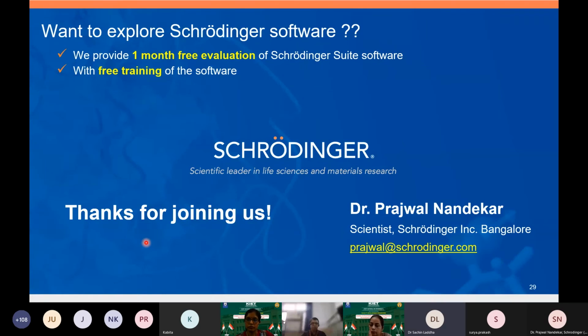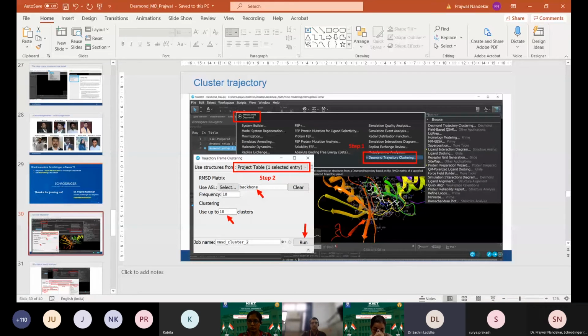Dr. Pajwal, I have two questions. One is, is there any possibility of pausing the work? For example, I'm doing some sort of molecular modeling study or molecular dynamics study, and during that, suppose my computer shuts down, so I have to do the entire thing one more time, or does the software have a pause option?